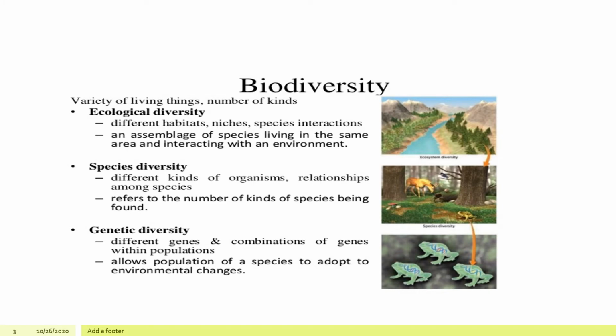First, we are going to study about the ecological diversity. We can say that this ecological diversity is where the different habitats, the niches, the species interaction in the food chain, and the assembly of these species occur in that geographical area, because each and every one is related to each other. The different kind of organisms which form the biodiversity refers to the number of kinds of species which is found in a particular geographical area.